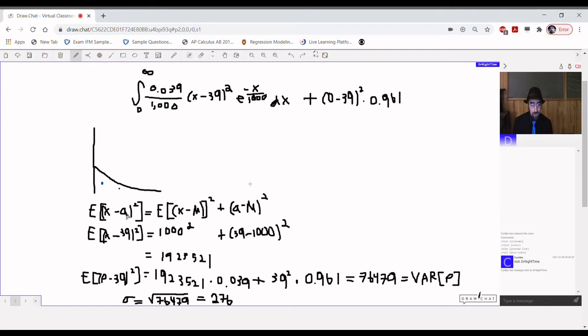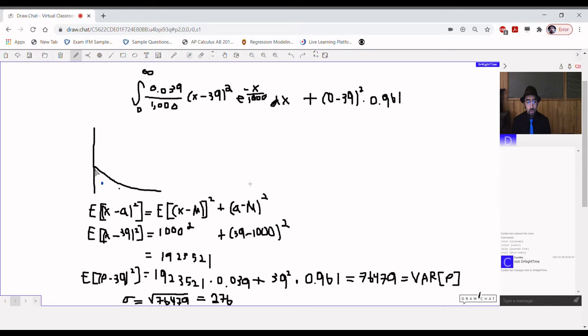Well, we're really interested in the expectation of this random variable that could be here at 0, could be anywhere in this exponential range. If we set a equals 39, where 39 is the average value, so I kind of got that here at this blue dot. Didn't quite draw it to scale, but that blue dot represents 39. We want the expectation of the square of wherever x happens to be minus 39. So this expectation of x minus 39 squared that we want to know equals expectation of x minus its mean squared.